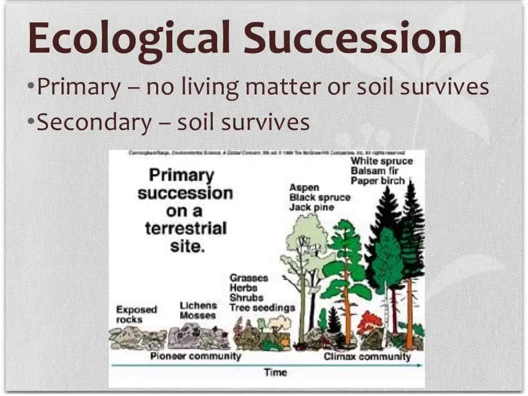Let's talk about ecological succession. Succession occurs when there is a disturbance in a community, like a disaster. There are two major types. In primary succession, no living matter or soil survives. For example, a glacier melts or a volcano erupts. Those two disasters destroy all living things, including soil. In secondary succession, the soil survives. So that might be an example like deforestation or hurricanes or forest fire, where soil is still existing in the community after the disaster.